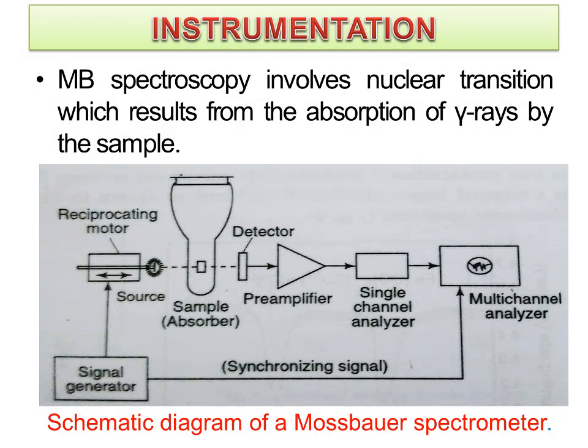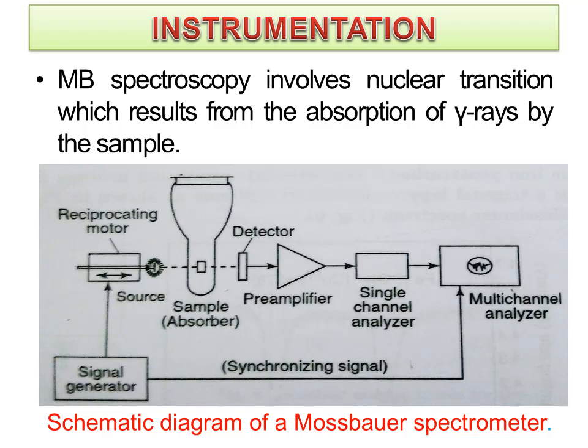The material under study, that is, the material for which we want to know the electronic configuration or crystal arrangements, is a solid placed in between the source and detector.